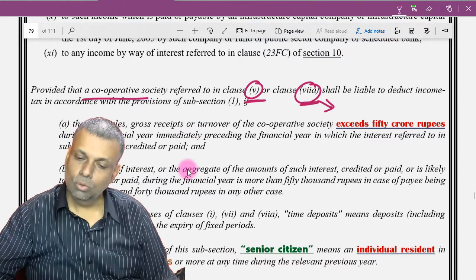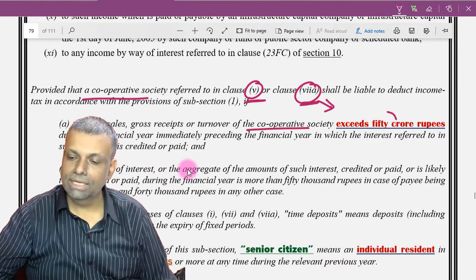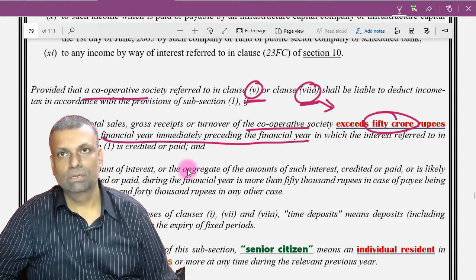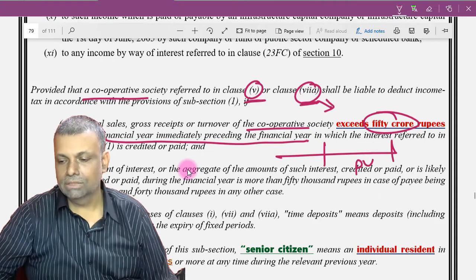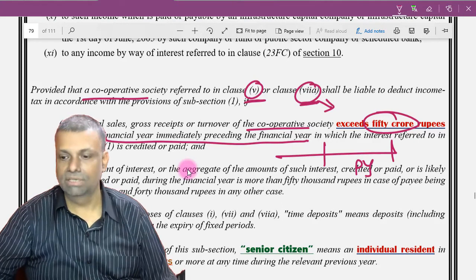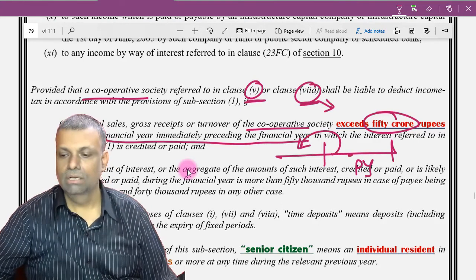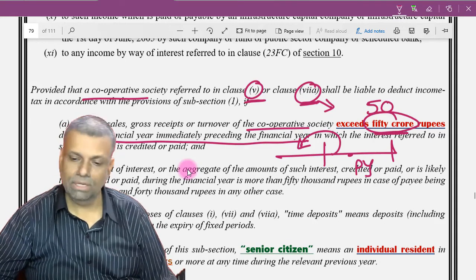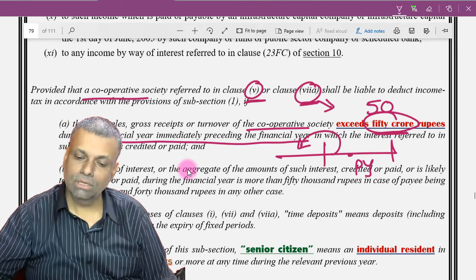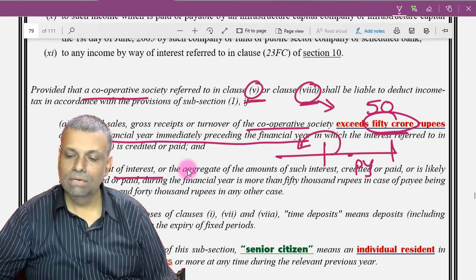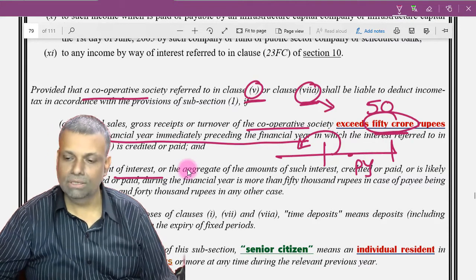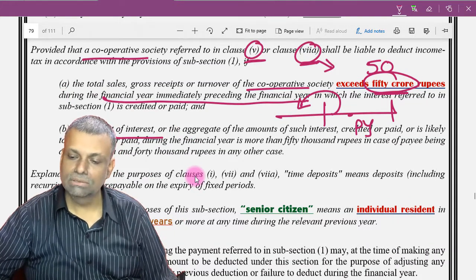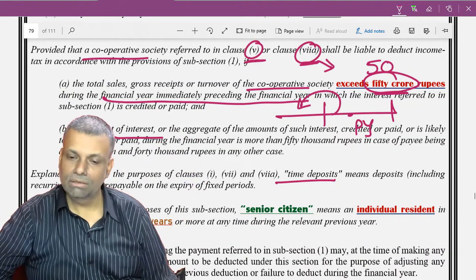Where total receipts, gross receipt turnover of a cooperative society exceeds 50 crores during the financial year immediately preceding the financial year. So if you are talking about TDS of the current year, it depends on the preceding year. If your turnover exceeds 50 crore rupees in the preceding year, in that particular case, you will have to deduct the tax on account of interest, and the limit is almost the same, like 40,000 and 50,000 for the senior citizen with respect to any time deposits in this particular society.